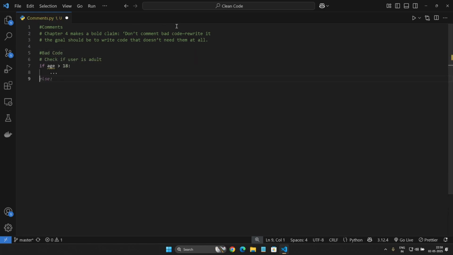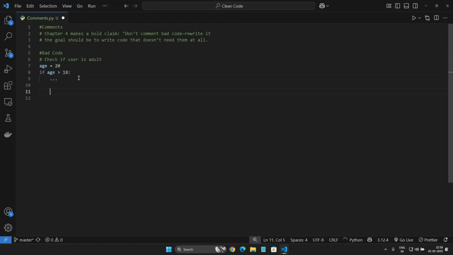Here I have a variable age. Let's say age is equal to 20. If age is greater than 18, let's do some functions. But we are writing a comment here, "check if user is adult", which is repetitive and causes some redundancy.